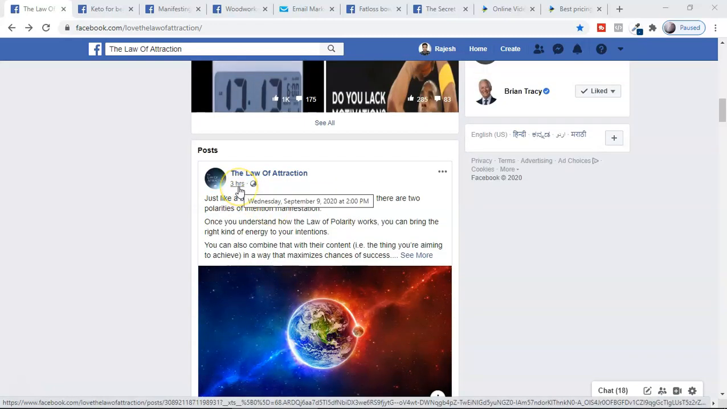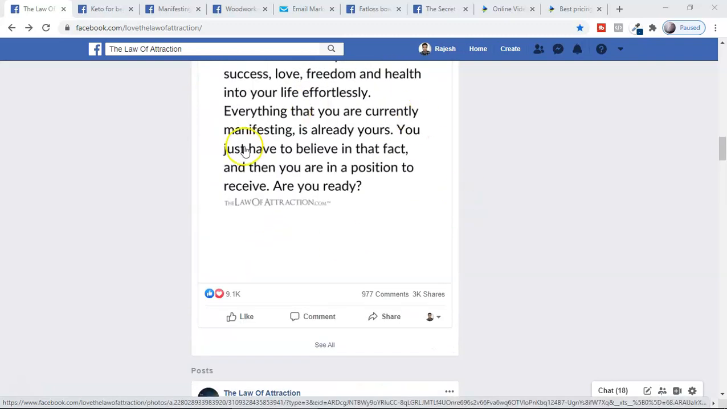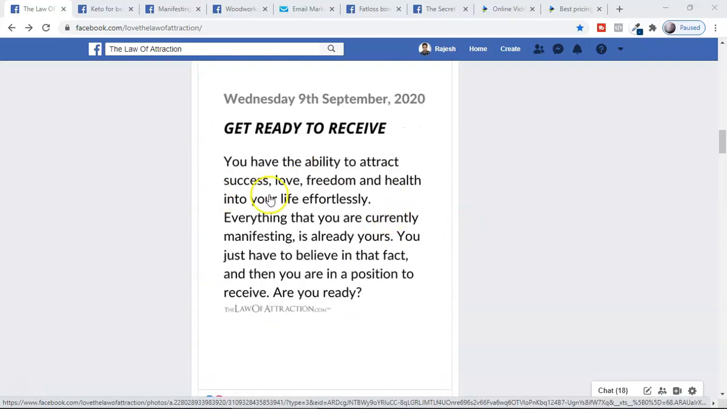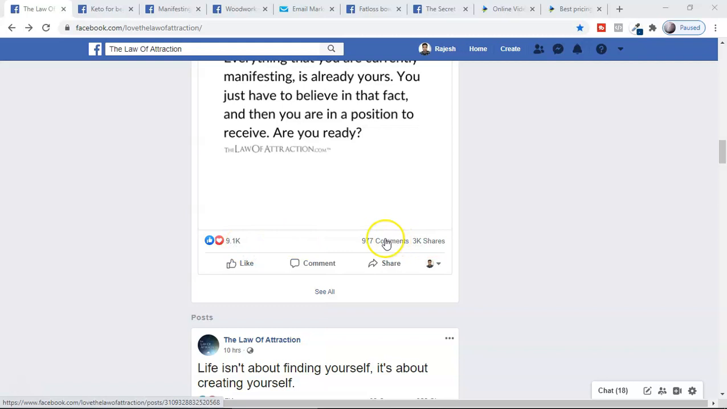And here you can see this. 3 hours back they have posted this content, guys. And let me show you one of the amazing ones. 6 hours back they posted this content, right? It's just a very simple post, guys. I'm going to show you how to create all these things. Okay, they got almost close to 10,000 likes, guys, in this, 3,000 shares and 977 comments in this, guys.